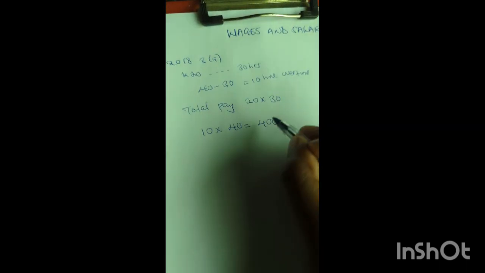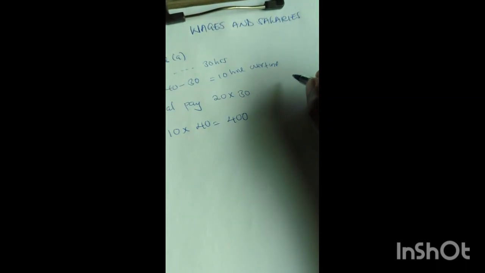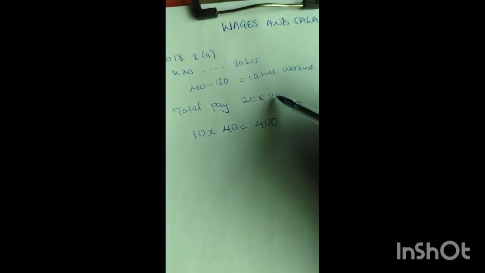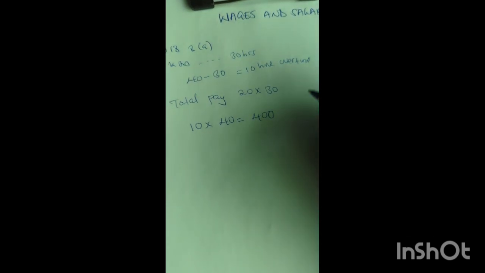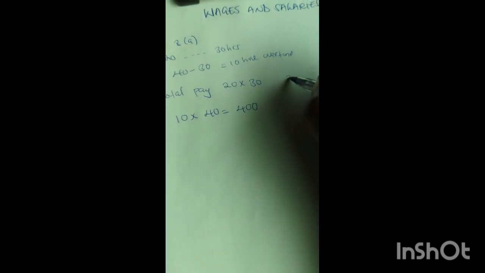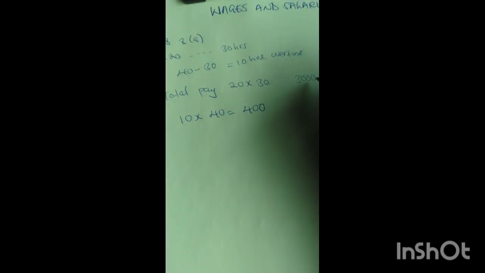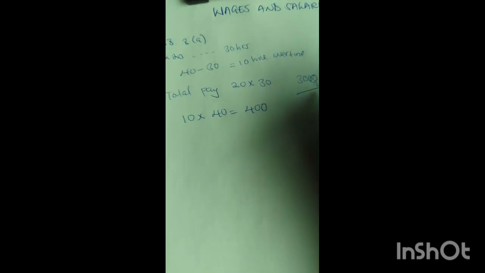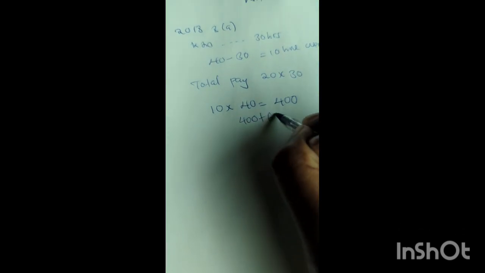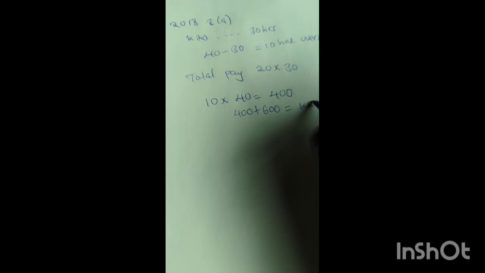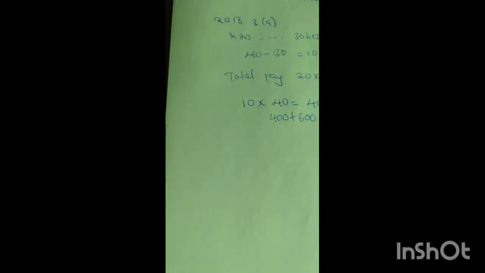Then what is 20 by 30? Since no calculator is allowed, when you're multiplying two numbers that both have zeros, you can take this 0 to this side or this 0 to this side. Then you just remain with one digit. So if I take this side, it will become 300. Then I'll multiply this 300 by 2, which will give me 600. So his total pay is 400 plus 600, which is 1000 kwacha. So for this particular week, he got 1000 kwacha. Hope I wasn't too fast. Okay, let's pick another question.